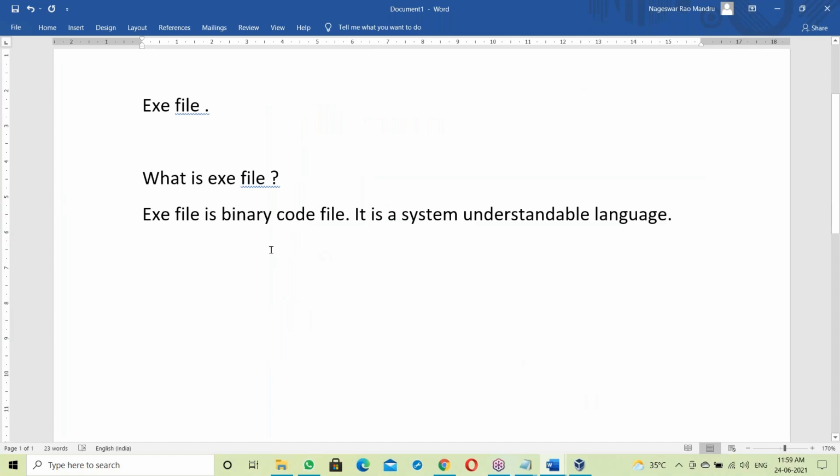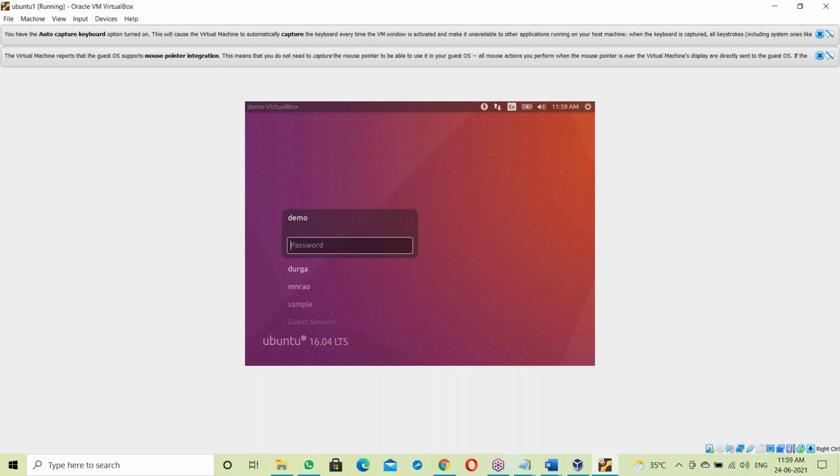Yes, it's a binary code file. It's a system understandable language. Binary code means binary codes here, in zeros and ones format. Binary code is a zeros ones format. So an exe file is a binary code file, a system understandable language. Okay, fine. Let us log in.